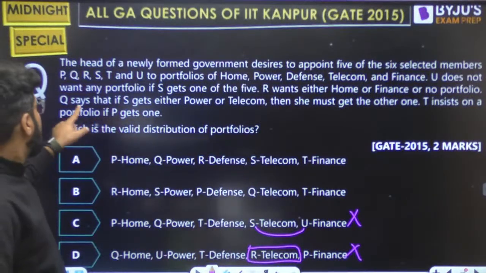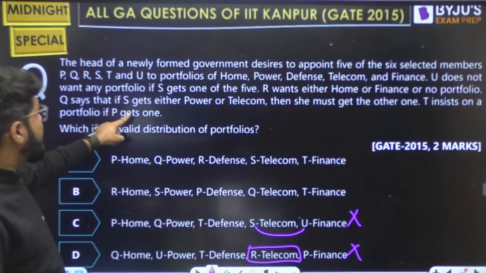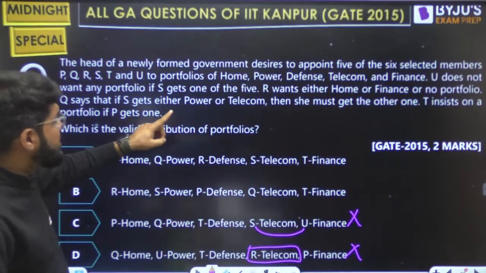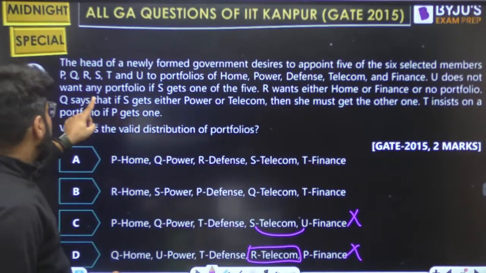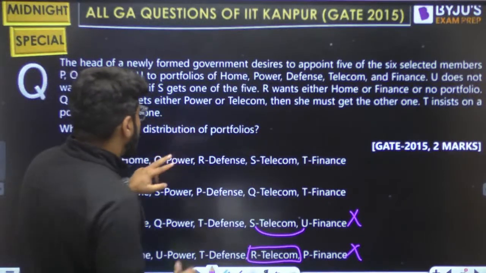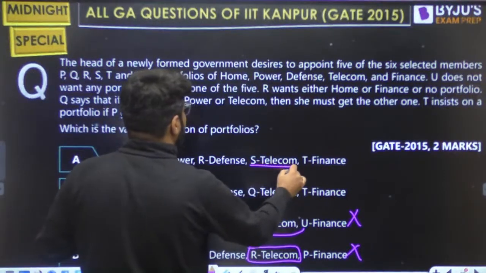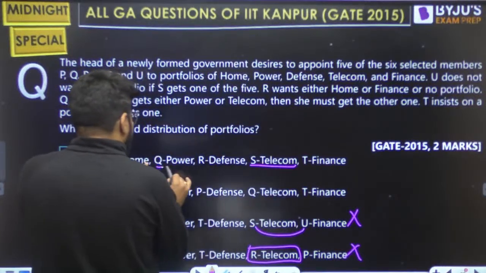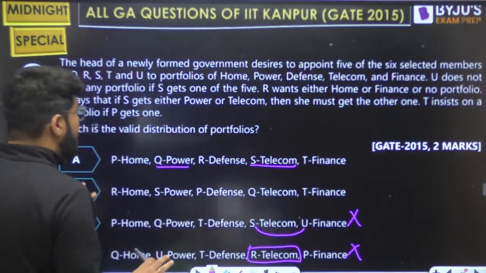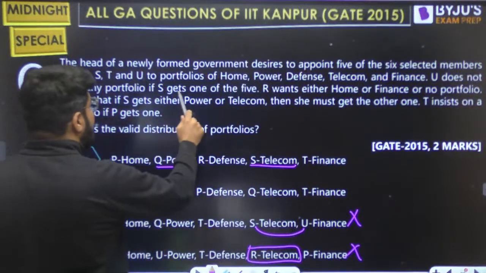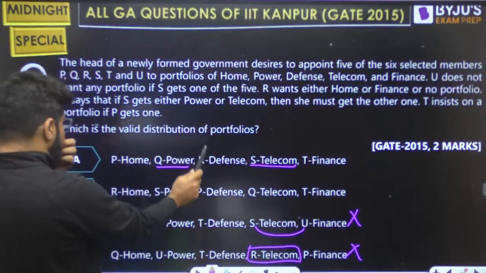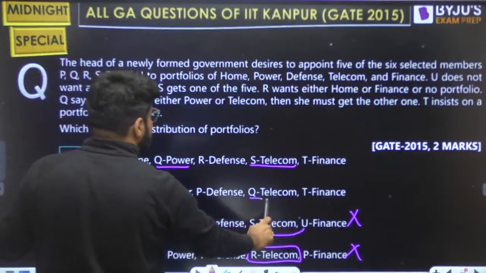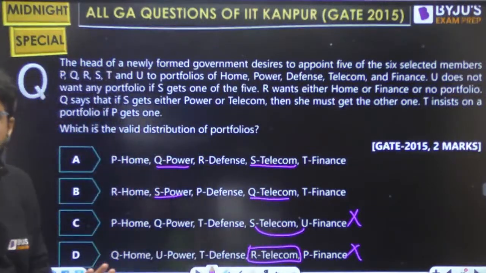Right? Q says that if S gets either power or telecom, then she must get the other one. देखो यहाँ पे S को telecom मिला है, then according to Q, she wants power. Q gets power. ये ठीक है. In option B, if S gets power, Q wants telecom. So this is satisfied in both A and B. I can't rule out any further.